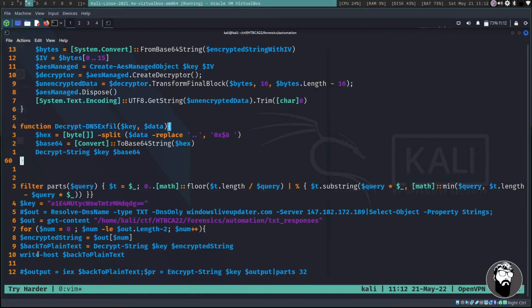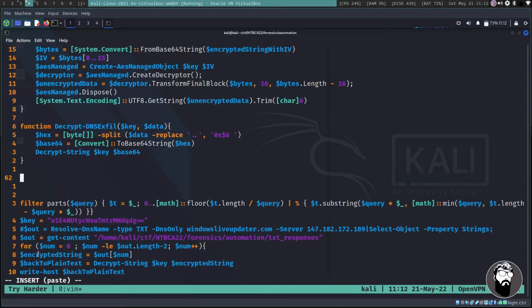So now we can actually go ahead and we can call our decrypt DNS exfil.